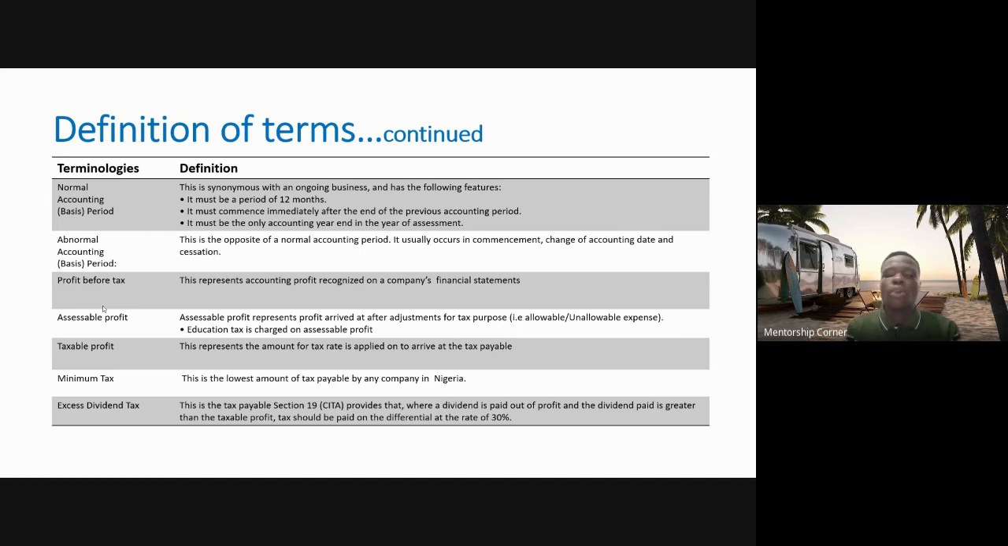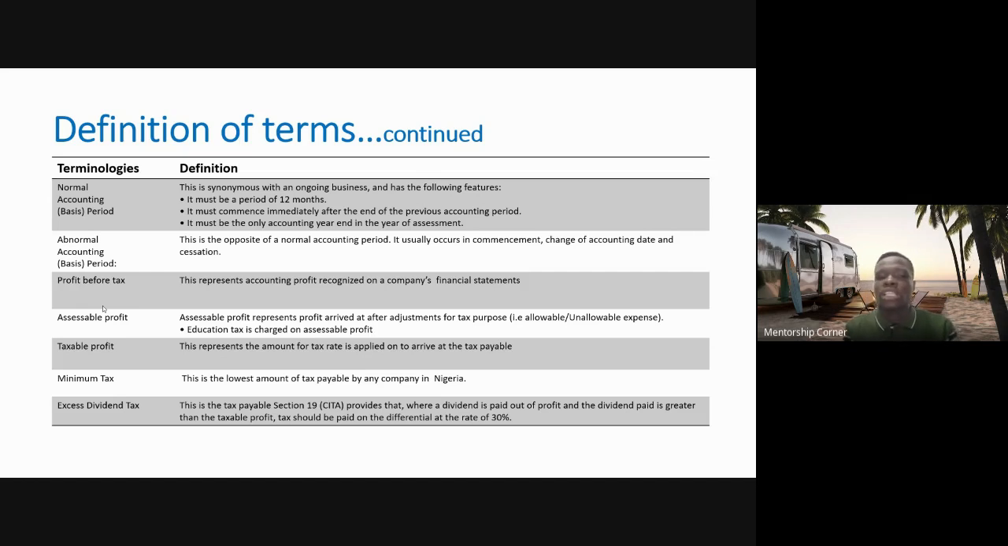Then we also have profit before tax. Many of us will be familiar with this by now. So this represents accounting profit recognized on the company's financial statement before it is subject to tax, right? This is the profit that the company makes before tax is applied on that profit. Sometimes you see it called operating profit. After you have your gross profit, take out your administrative expense, add back your finance income, take out finance cost. That profit that you have before the tax, that is what we call the profit before tax, right?